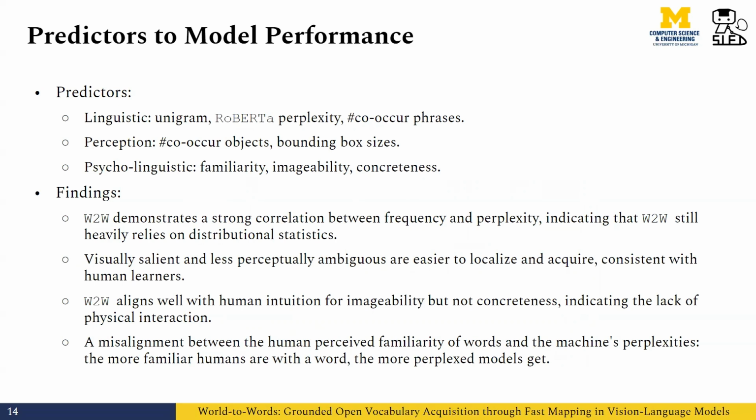This highlights the model's capability of learning words from visual perception, but it fails to acquire the tangible but generic concepts, which require physical interactions. We finally note a misalignment between human perceived familiarity of the words and the machine's perplexities. Namely, the more familiar humans are with a word, the more perplexed the model gets. This still warns us of the cognitive implausibility of these large vision systems. More research is needed to understand the cognitive underpinnings of human language acquisition from the computational perspective.